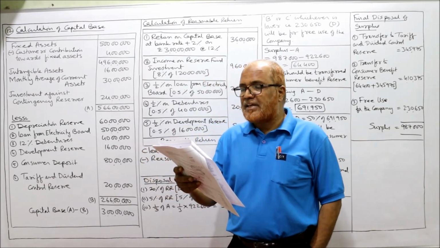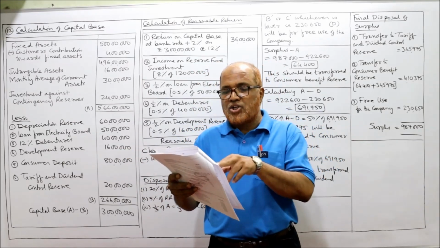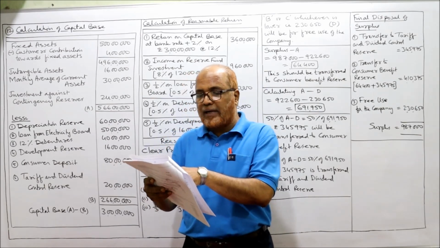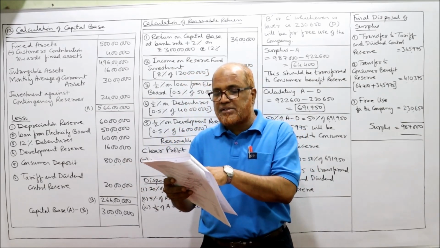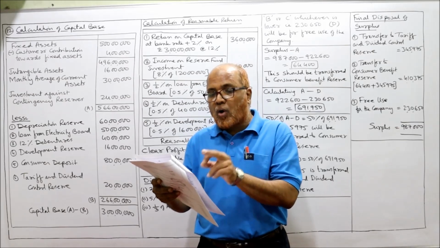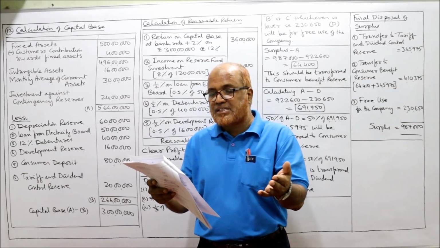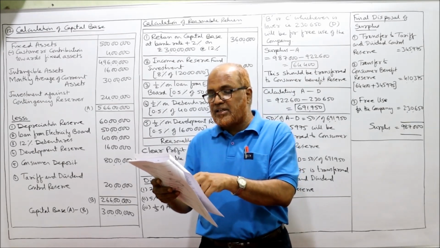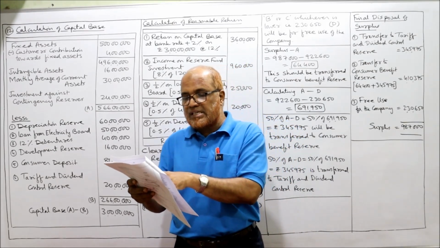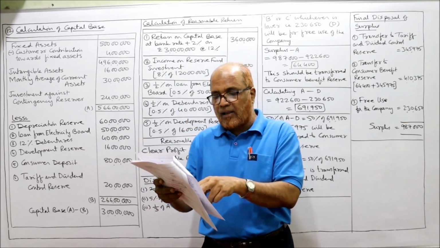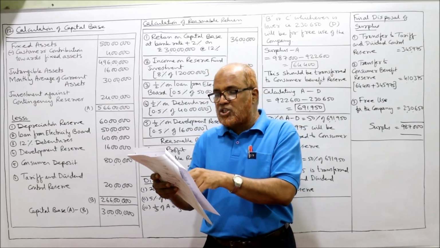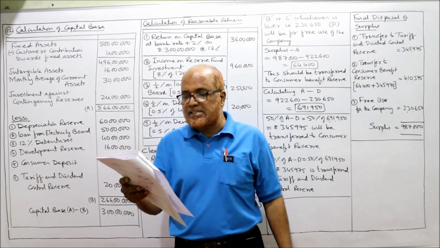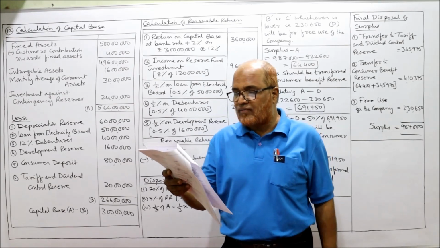Share capital 2 crore, fixed assets 5 crore, depreciation reserve on fixed assets 60 lakh, reserve fund invested in 8% government security 1 crore 20 lakh, contingency reserve invested in 7% state loan 24 lakh, amount contributed by consumers towards cost of fixed assets 4 lakh, consumer deposit 80 lakh, tariff and dividend control reserve 20 lakh, development reserve 16 lakh, 12% debenture 40 lakh, a loan from electricity board 50 lakh, intangible assets 16 lakh, current assets monthly average 30 lakh. The company earned a profit of 56 lakh after tax in 2001-2002.